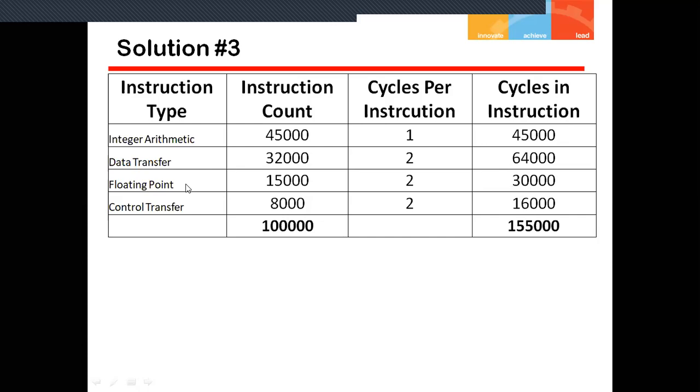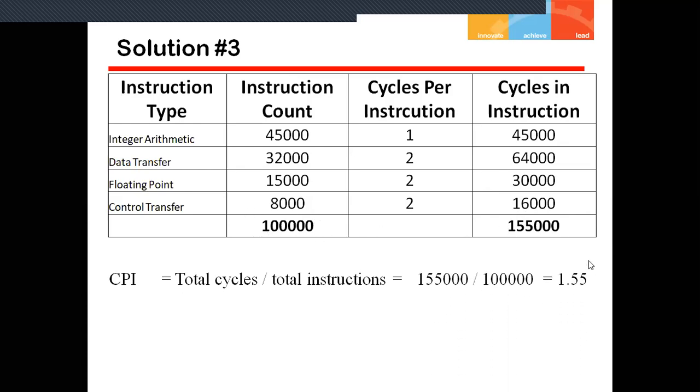Okay, so the first part is to calculate the CPI. What is the CPI? For CPI we have to calculate the total number of cycles divided by the total number of instructions. So we have total cycles 1,55,000 divided by the 1,00,000 total instructions. So we get CPI equal to 1.55. So that is my CPI.